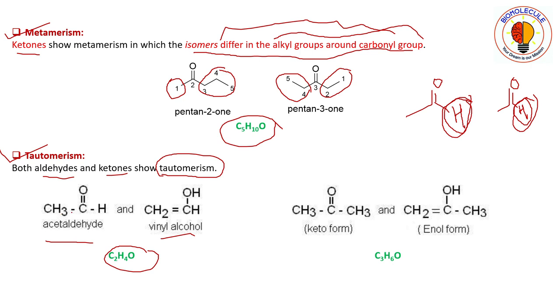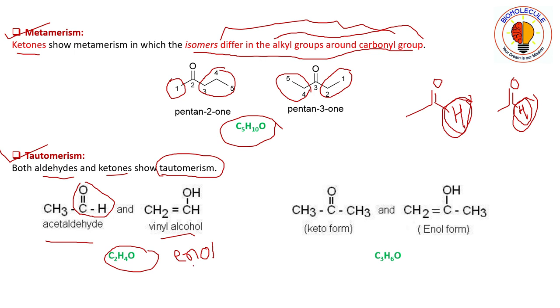Here you see there is one CHO group, that is one aldehydic group, whereas in vinyl alcohol, this kind of group of molecules are termed enols.